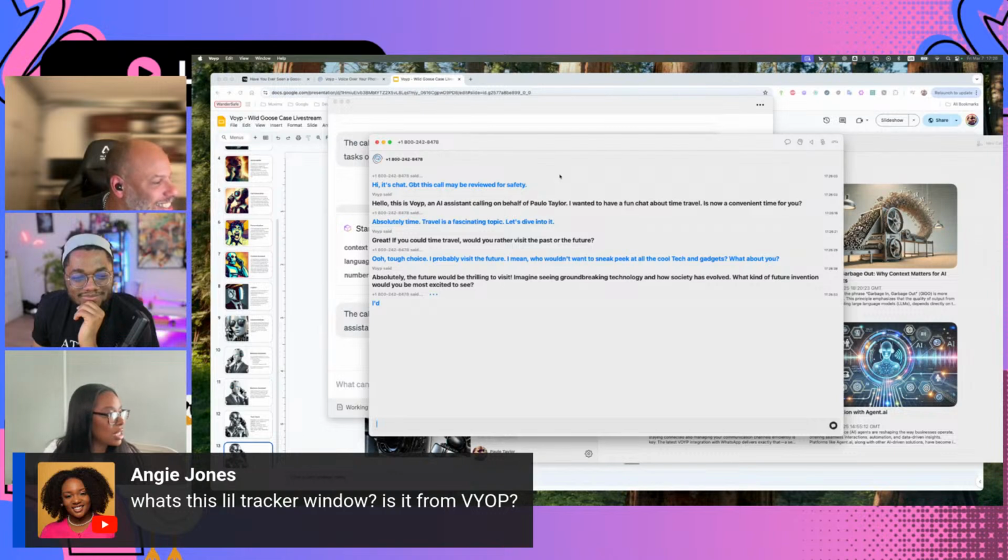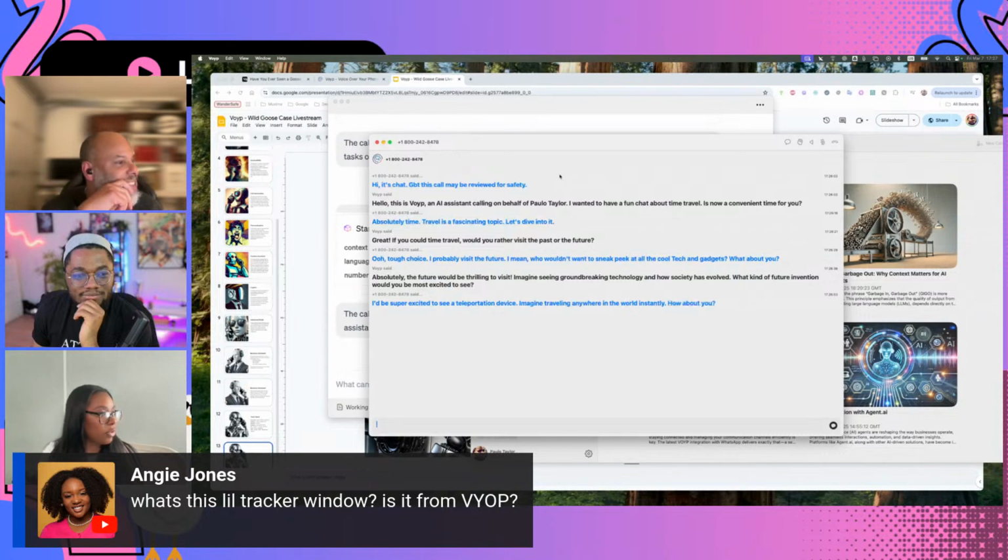All right, let's see. We have a question. What's this little tracker window? Is it from Voyp? Yep. It is. It's the dashboard, right? Yeah.